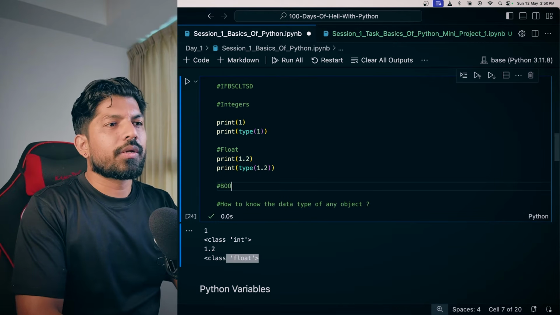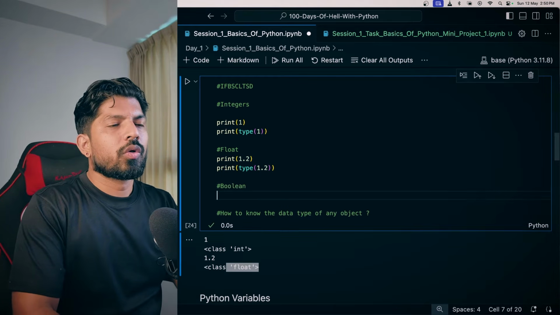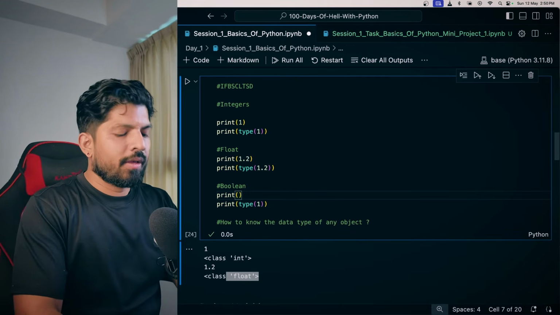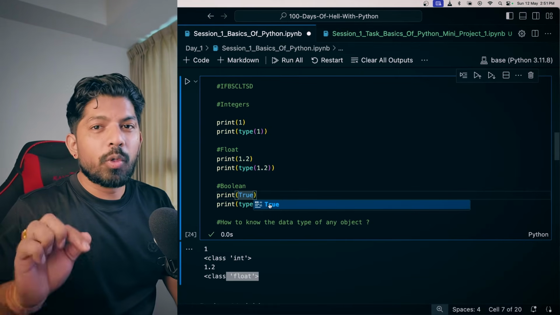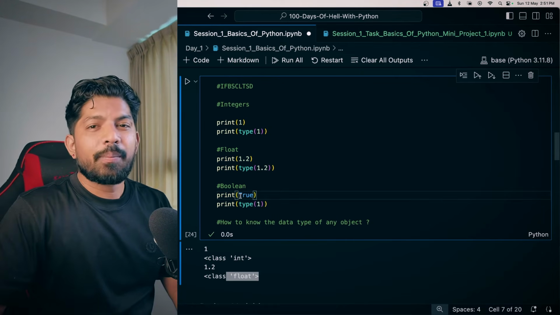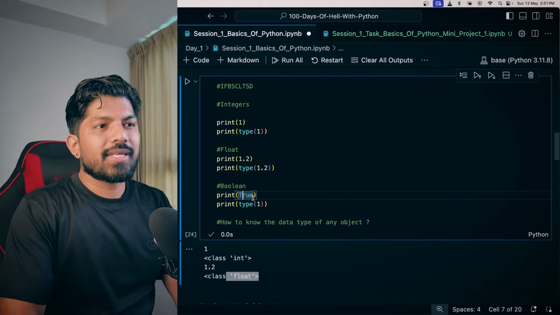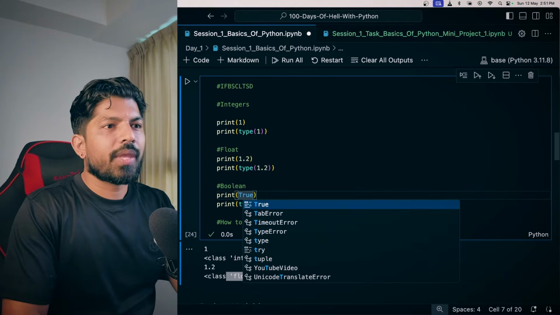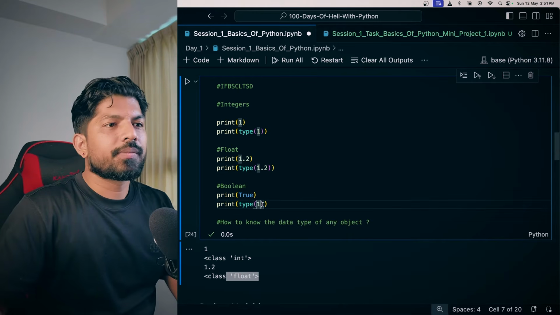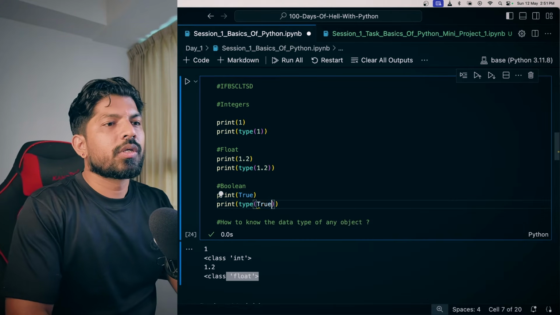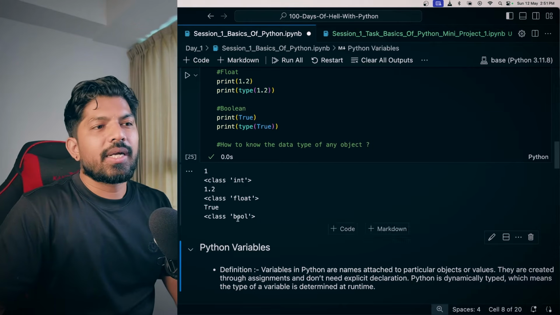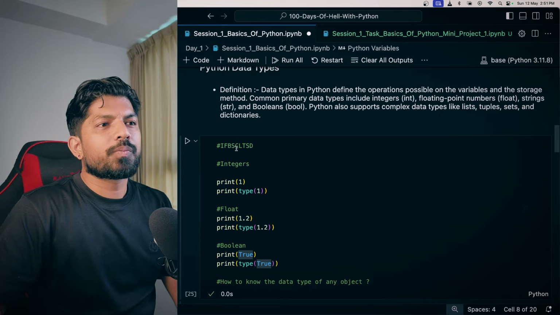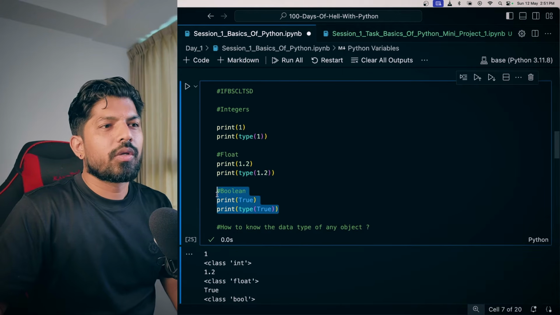Now the next is boolean. So what are booleans? I will just paste here. Okay, so True and False are the boolean data types, and make sure that Python is case sensitive. So if you type a small t instead of capital T, it will not detect it, right? So you have to type capital T, and when you print the type of this, you can see that the class is bool, the boolean. Next we have strings. Strings you know very well.